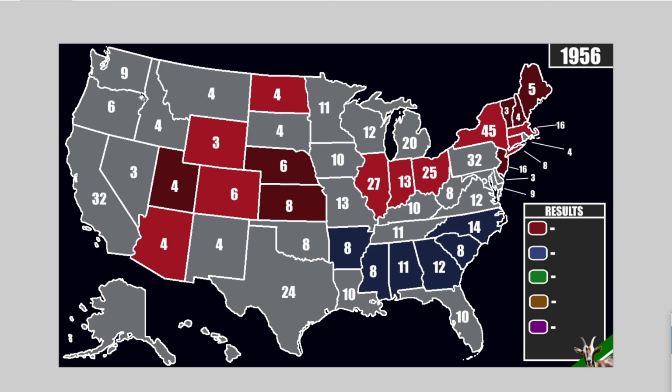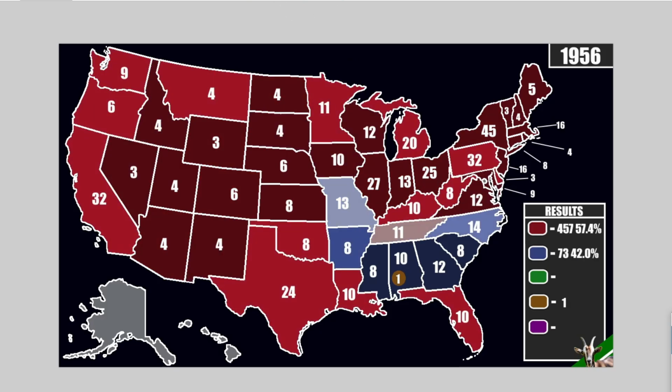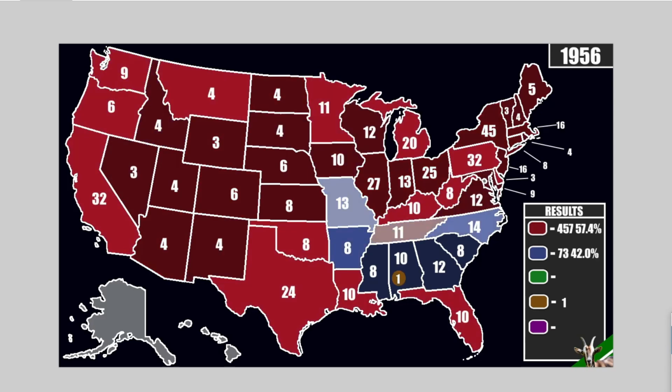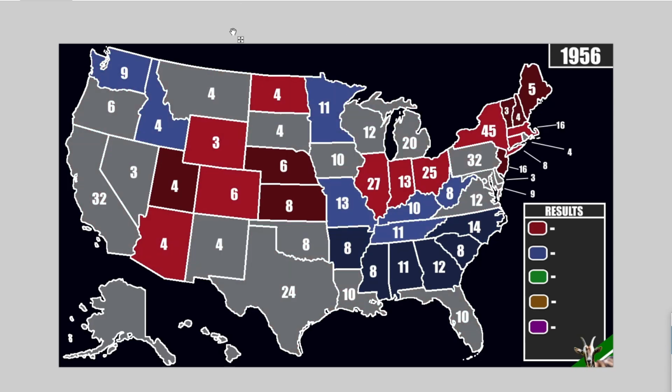Likely states for the Democrats include the state of Washington, the state of Idaho, the state of Minnesota, the state of Missouri, I guess that makes sense compared to the actual election, the state of Tennessee, Kentucky, and West Virginia, and that is it for likely states. You can see a lot more likely states, a lot more states already being flipped compared to the actual election. You can see these were all Republican states, no longer. These were all Republican states, no longer. So very interesting to see. Does it mean the end of the world though? No. Let's look at how the electoral tallies are looking so far.